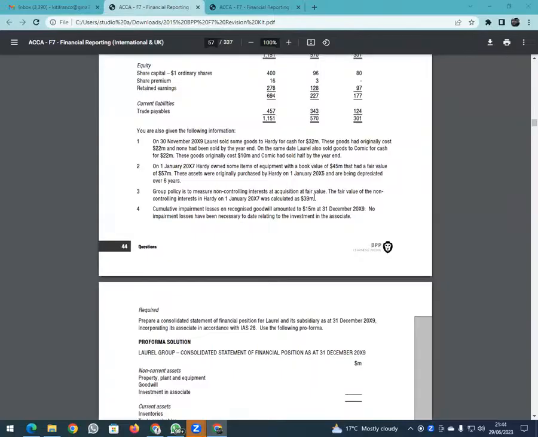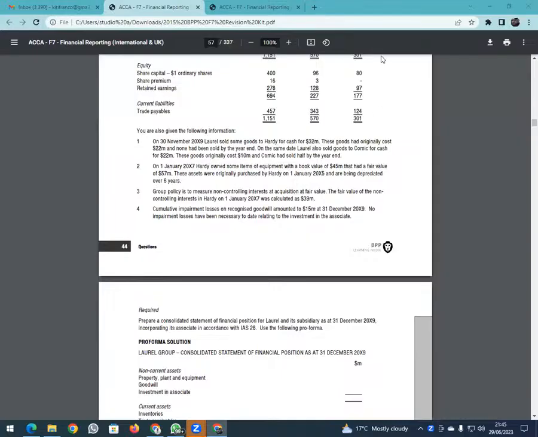NCI at the beginning was 39. And then we gave them some profits. Do you remember the profits we gave these guys? What was the PAP which was given to NCI? Can somebody give me the PAP given to NCI? 11, isn't it? So you take 39 plus 11, and then you subtract their share of the impairment loss. Remember, impairment loss was 15. So you give them 20%, which is 3. So if you take 50 minus 3, we got 47 for NCI.